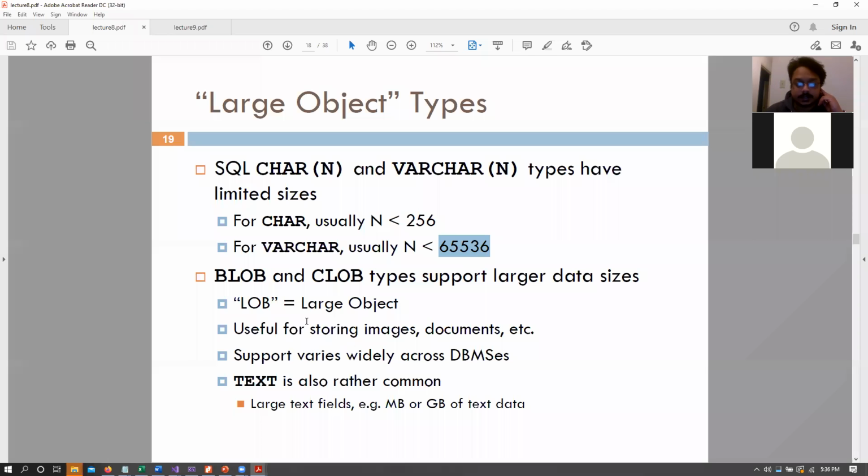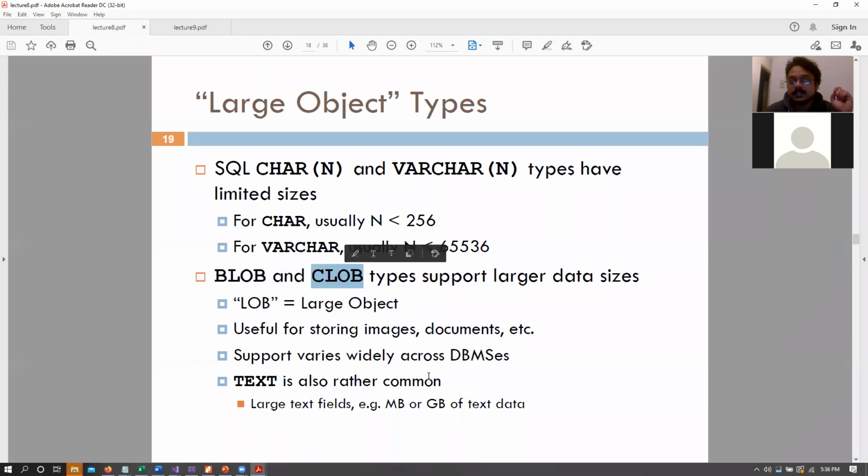So CHAR had a limitation of less than 256 characters, and VARCHAR had a limitation of 64K characters, right? However, if we want to store large amounts of data, we will not be using CHAR and VARCHAR. Obviously, we will use large object types, so blobs and clobs, basically. Blobs and clobs are essentially data types for binary large objects and character large objects.